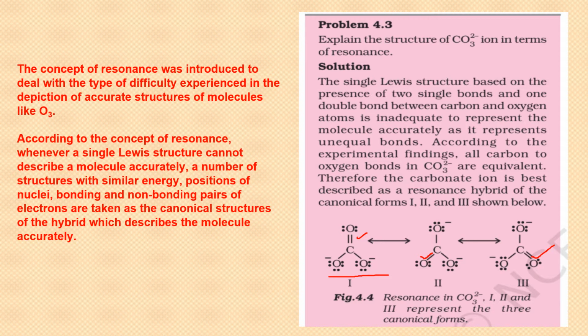But we have to keep it in mind that if the double bond is shifted, the oxygen which is having 4 electrons, and here the oxygen is having 7 electrons around it and negative charge, that should also be shifted. I cannot just shift the double bond here and keep the negative charge and 6 electrons as lone pairs around this oxygen. That will not be a stable structure. So be careful when you are shifting the double bond from one side to the other. Be careful about the electrons and charge also, that is also to be shifted. So here you have these three resonating structures possible.